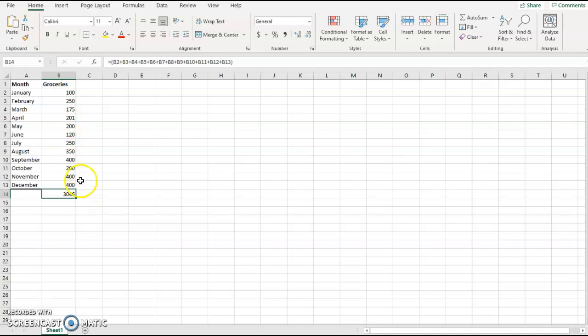You can either trust that I did this right, or we can test it by saying 100, 100, 100, 100, 100, 100, 100, 100, 100, 100, and 100. So that changed it to 1,200. So 12 months times 100 is $1,200.